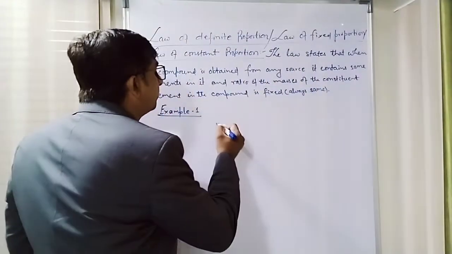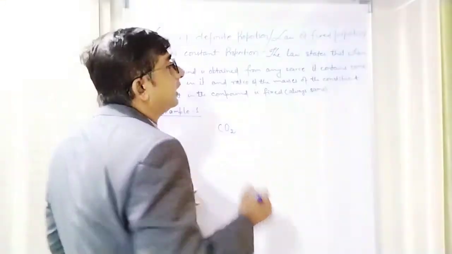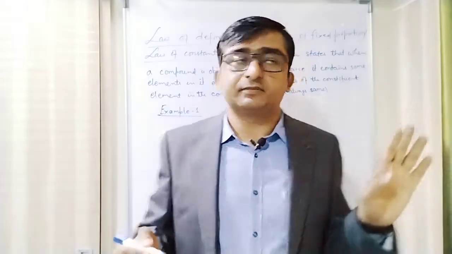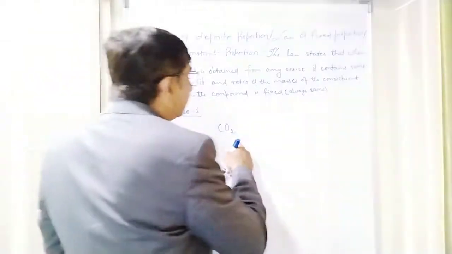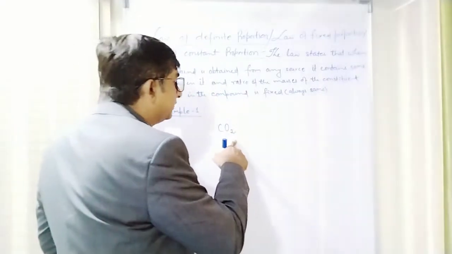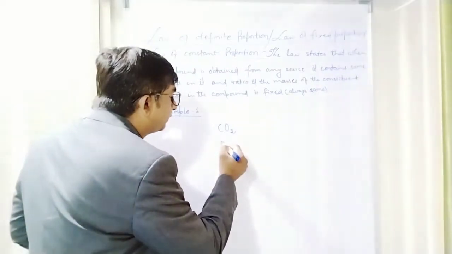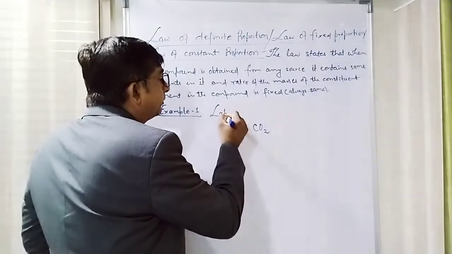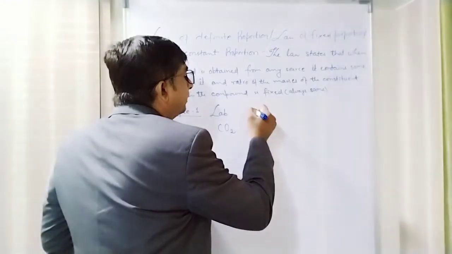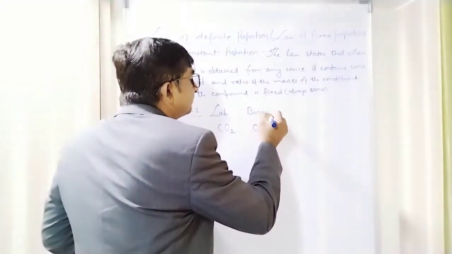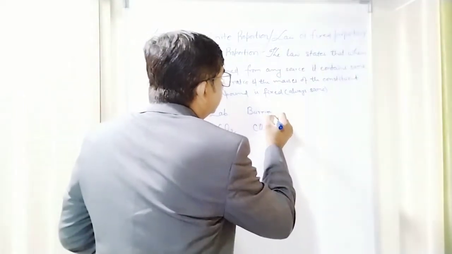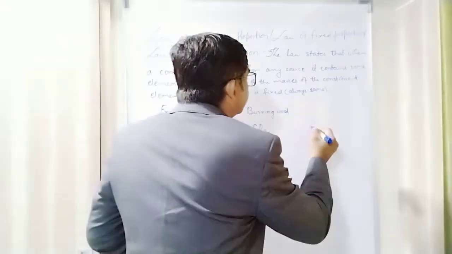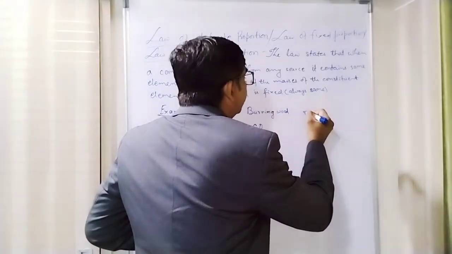Carbon dioxide obtained from any method will always contain carbon and oxygen in it. That is fixed. Suppose this carbon dioxide is obtained from laboratory, this is obtained by burning wood, or this carbon dioxide is obtained by burning plastic.